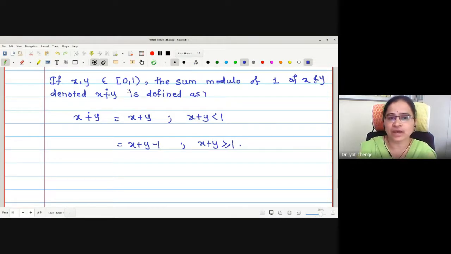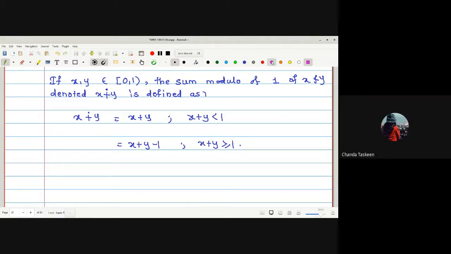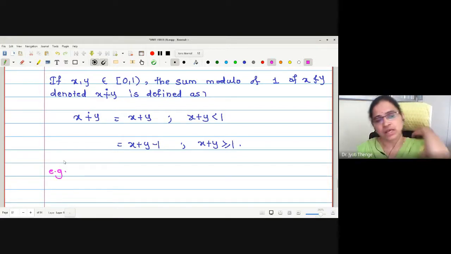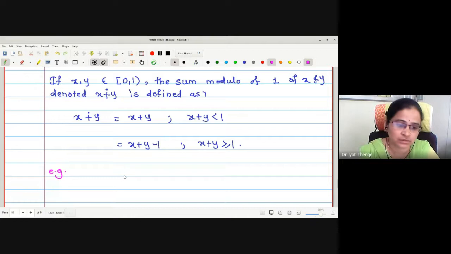Let us try to understand. If x and y are two elements in this interval, closed 0, open 1, what will be the maximum sum of any two elements if I take? What would be the maximum sum? Less than 1? No, it is not less than 1. 0.9? The maximum sum is less than 2.